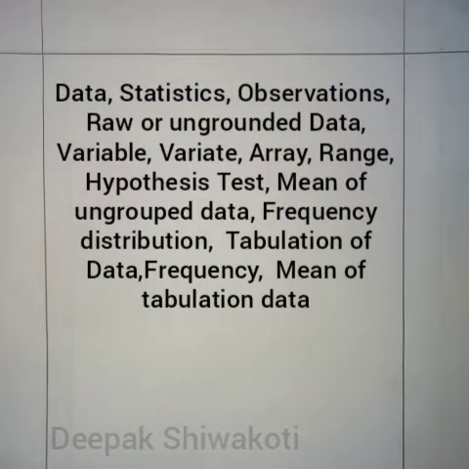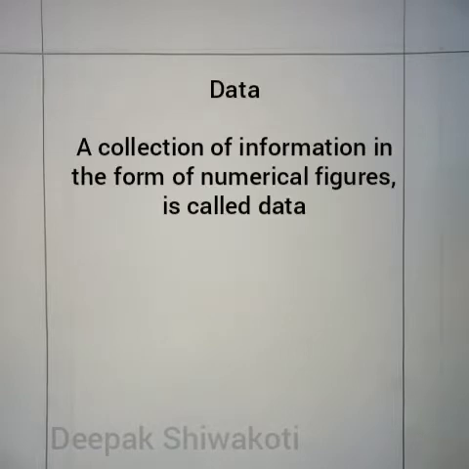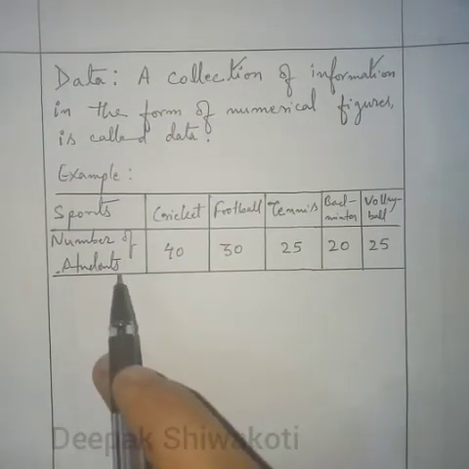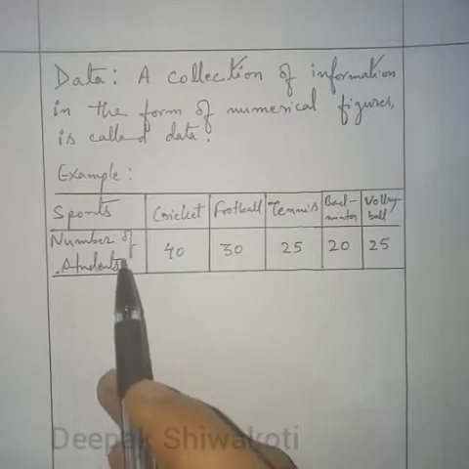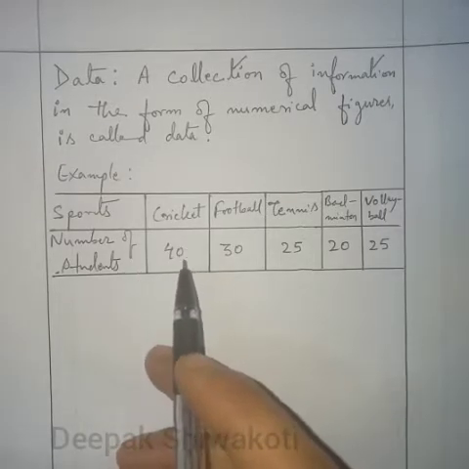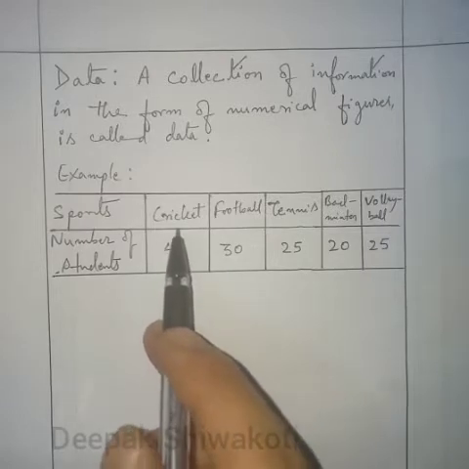Like data: a collection of information in the form of numerical figures is called data. For example, sports and number of students. Among the students, 40 students are playing cricket.